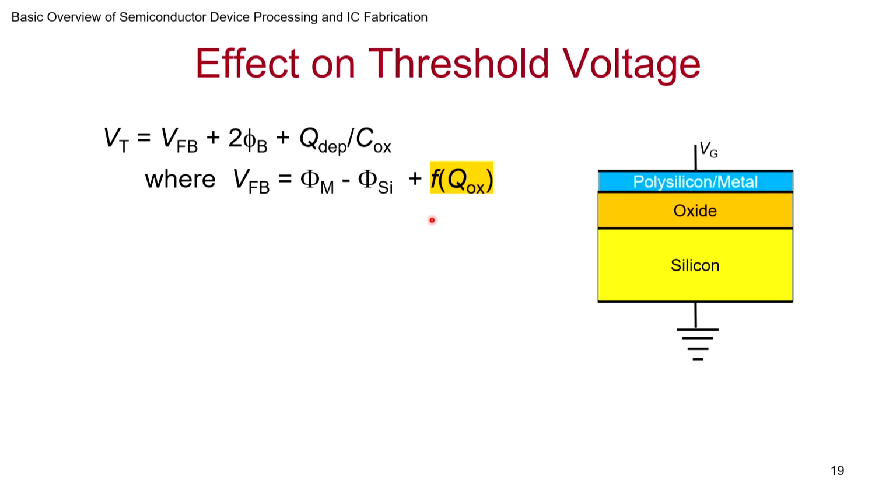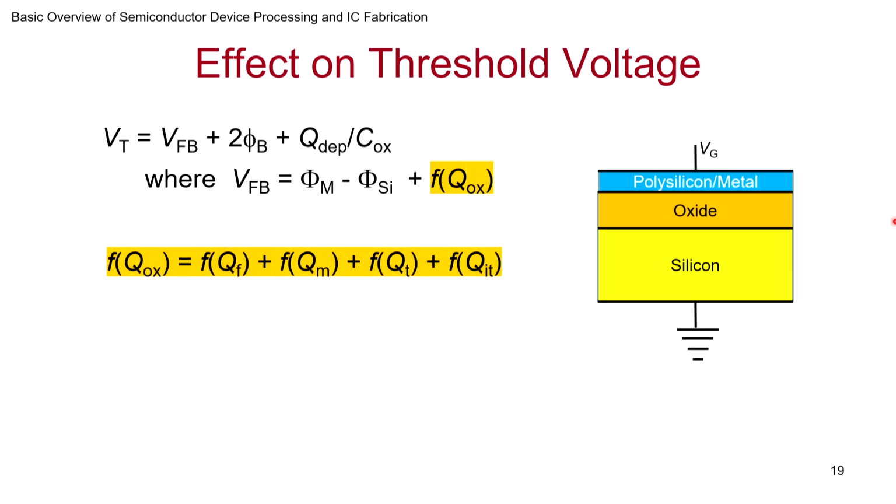So this threshold voltage gets affected by the charges that are present. How does it get affected? We saw that it's a function of Qox. There are 4 categories that we divided: fixed oxide charge, mobile charge, trap charges, and interface charges that arise due to the interface states. Now this is how delta Vt will be affected by the contribution due to this.